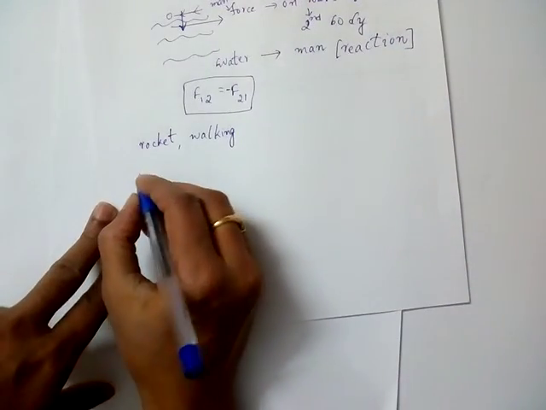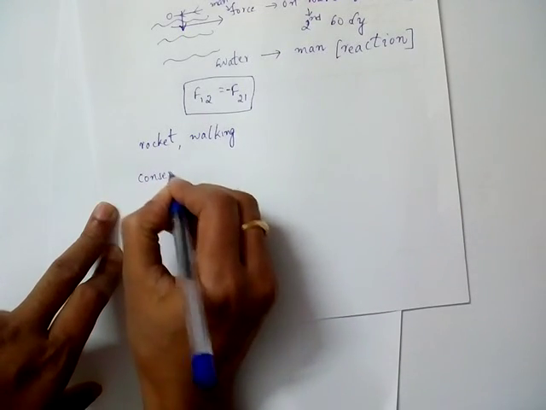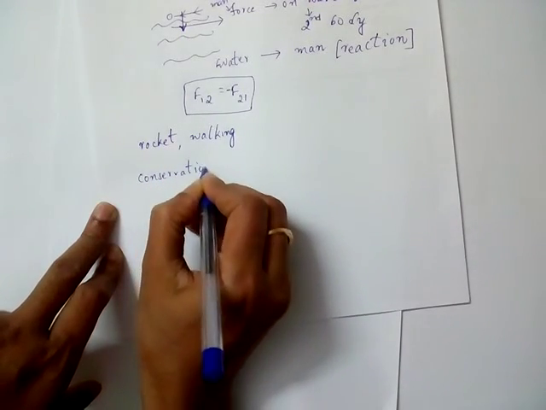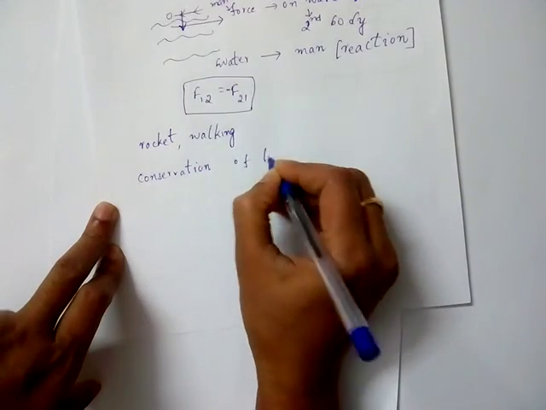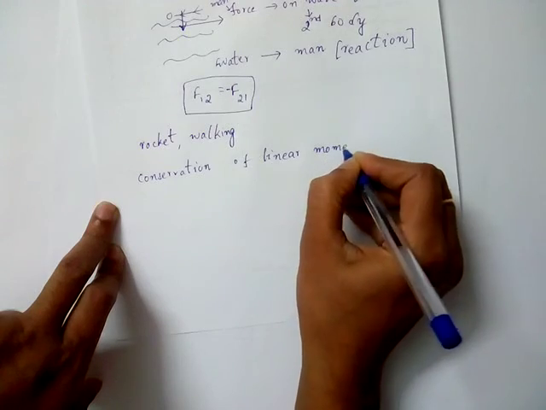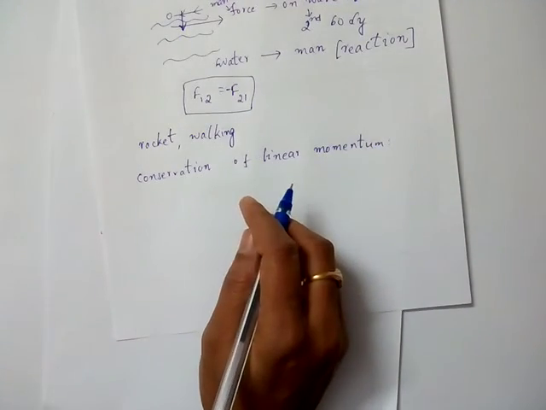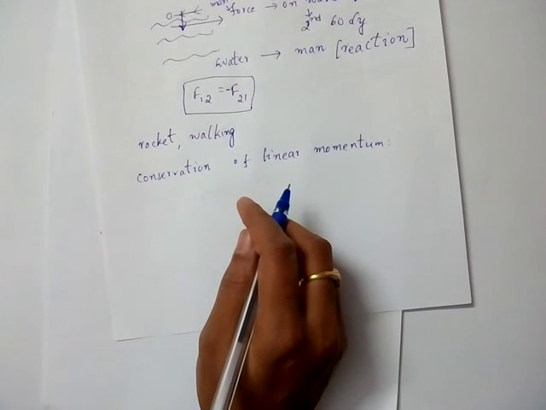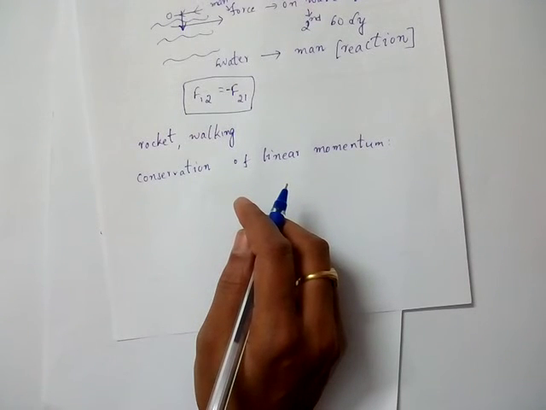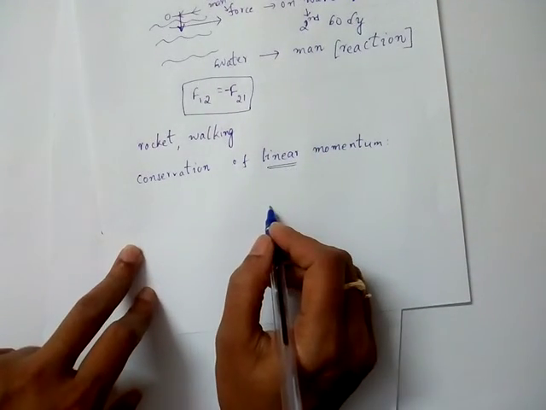Now we will see conservation of linear momentum. You have already learned momentum. Linear means one direction, either horizontal or vertical. If the objects are moving along one direction, we call it linear momentum.